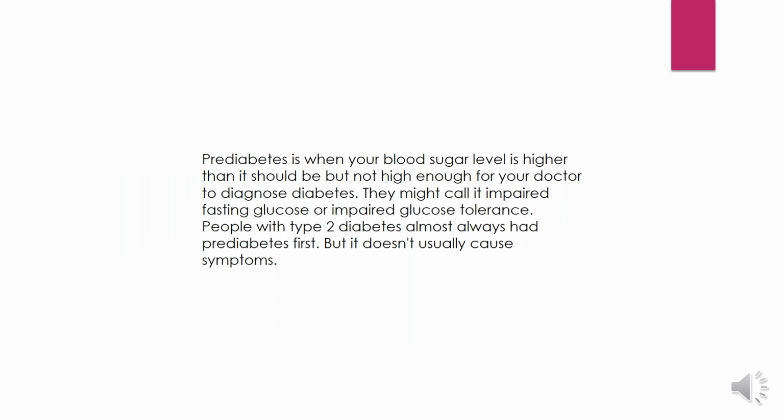So let us see what is pre-diabetes. Pre-diabetes is when your blood sugar level is higher than it should be, but not high enough for your doctor to diagnose as diabetes. They might call it impaired fasting glucose or impaired glucose tolerance. People with type 2 diabetes almost always had pre-diabetes first, but it does not usually cause symptoms.